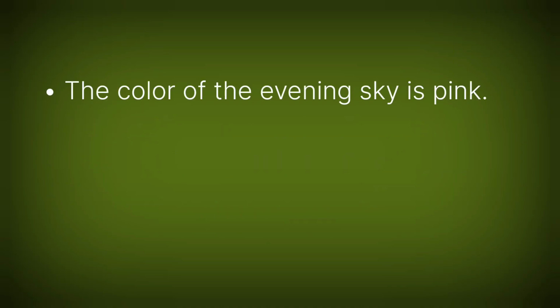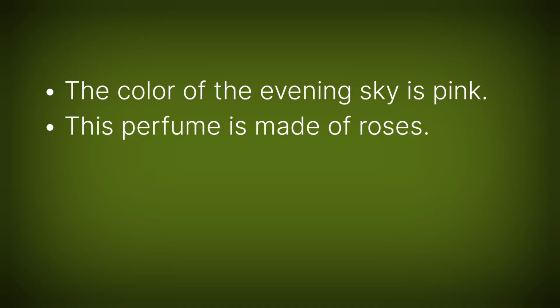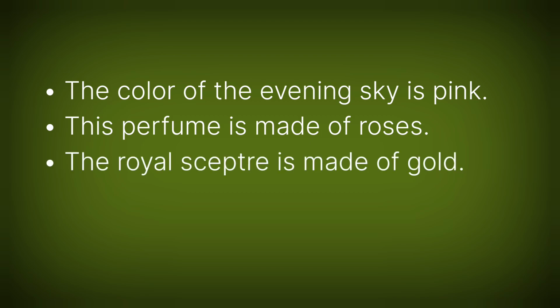The color of the evening sky is pink. Here, "of" links the color pink to the sky, showing an association. This perfume is made of roses. In this example, "of" indicates the source or origin of the perfume. The royal scepter is made of gold. Here, "of" shows the element or material that forms the scepter.